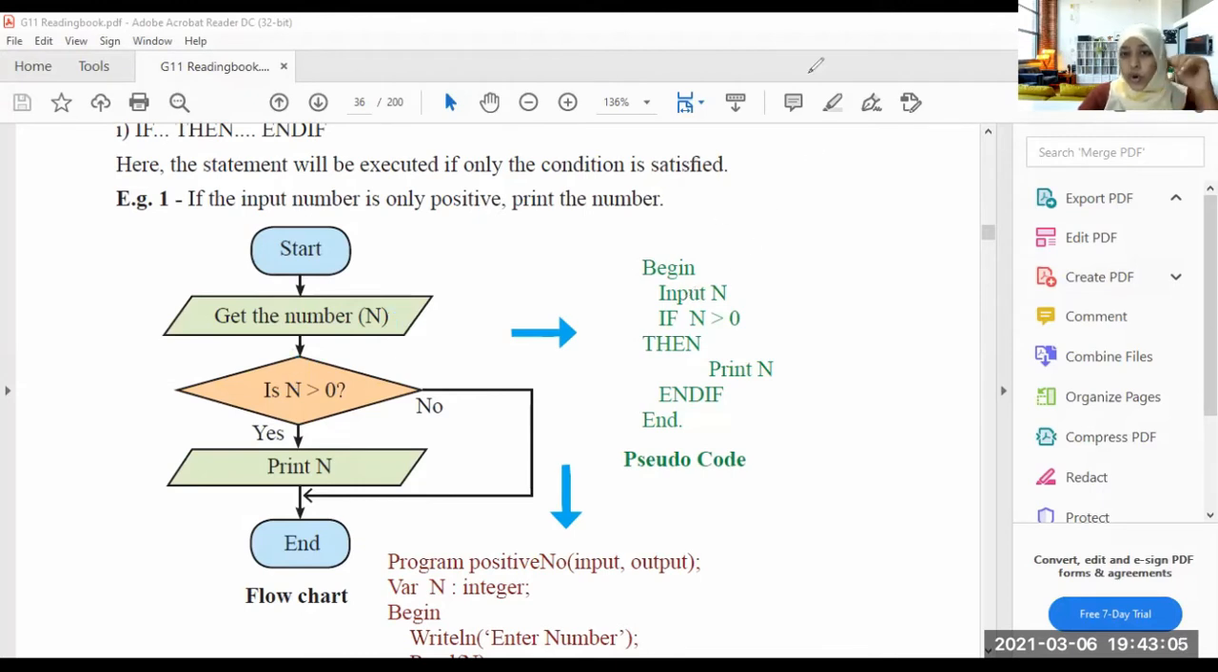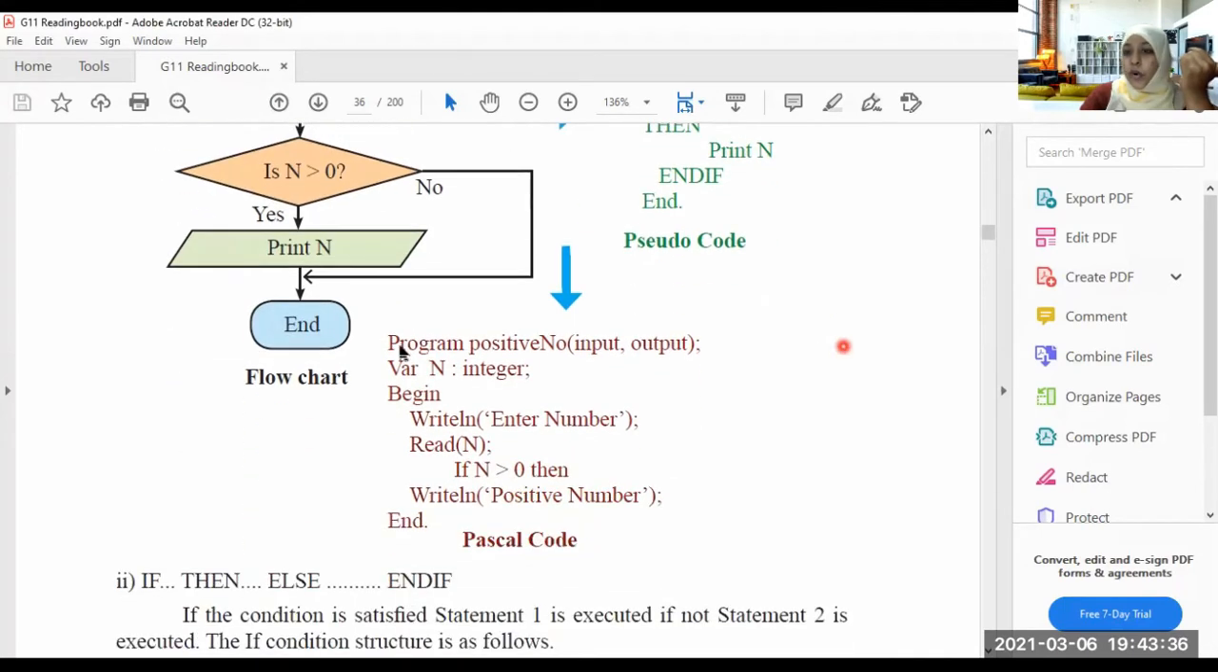So here is the pseudocode. In the pseudocode: begin, input n, if n greater than 0. This is the condition. If n greater than 0, then the statement is print n. End if. That is the pseudocode. Now let's see how to write the program.